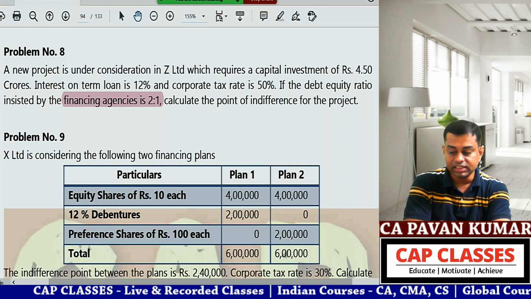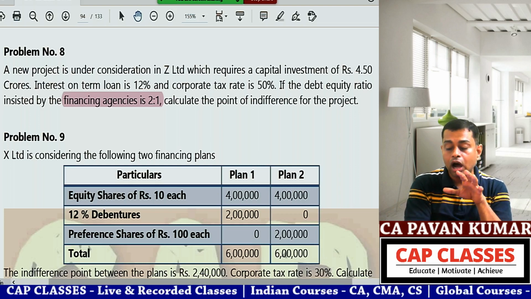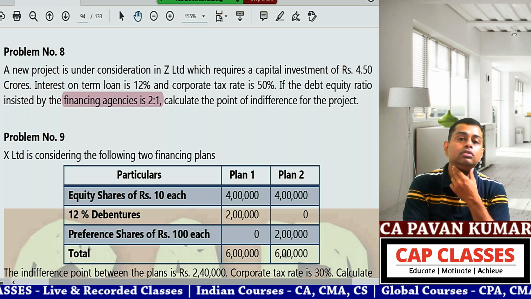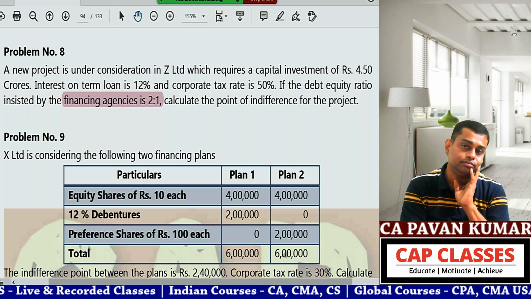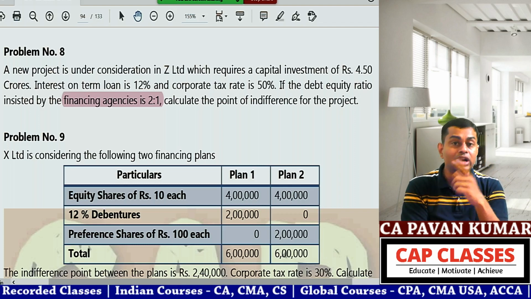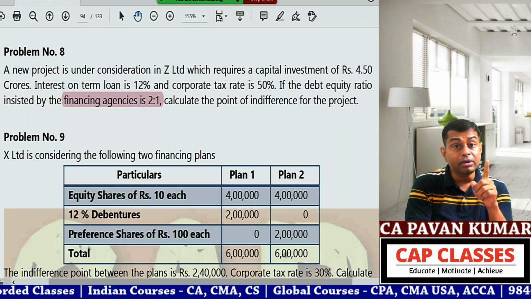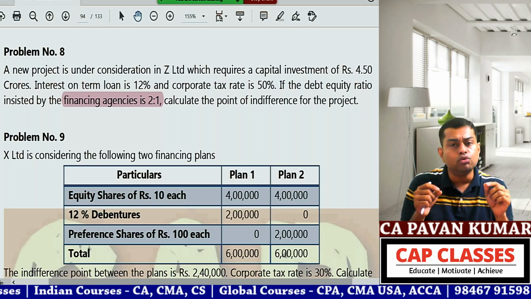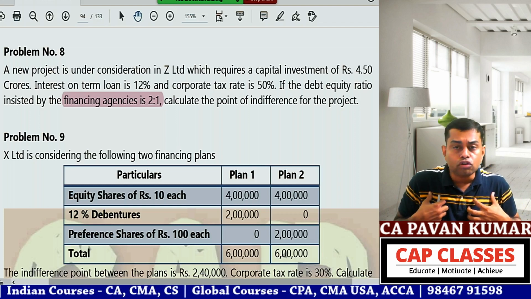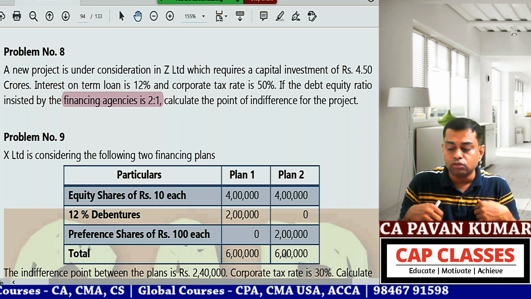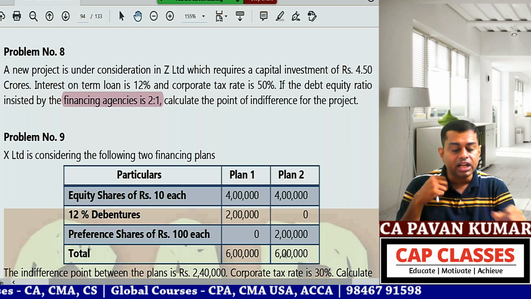Okay, sir. Isn't it? You are buying a house, ma. The house is 1 crore. You go to the bank and ask them to give a 1 crore loan. They will not give. They'll say the maximum loan is 80 lakhs. You put 20 lakhs out of your pocket. Then only the bank will give. So is 100% equity possible? Pavan sir, can I buy a 1 crore rupee house with my own money? I have 4 crores in my bank account. I don't want to go for a bank loan. Can I give 1 crore rupees and buy the house? Yes. That is called 100% equity.